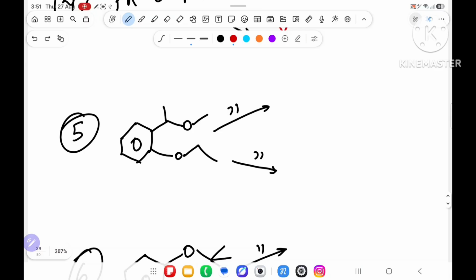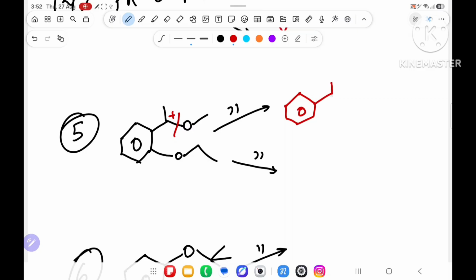This part is very important. From where will you break? You will say, sir, in this situation, I have the option to break from here and to break from here. But I will break from the upside, because here breaking is not looking good. Why not looking good? See, in this example, I will break from here. And what will I get? Ringa, chinga, stable carbocation, resonance also.